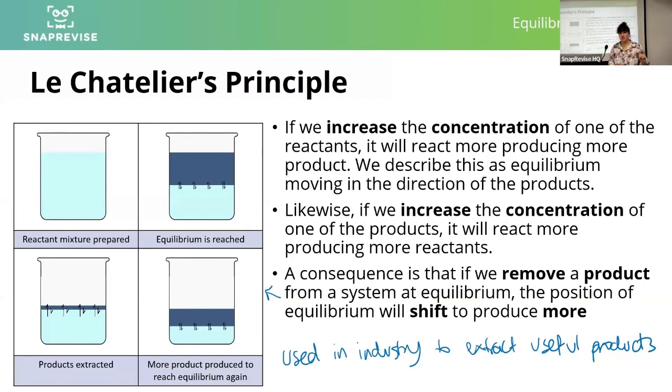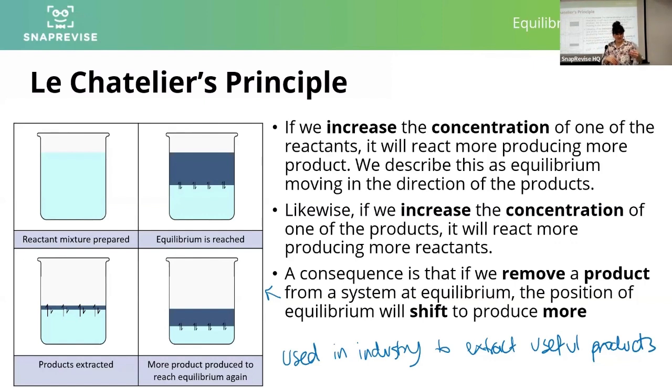We've got our reaction mixture prepared, this top left diagram up here. We leave it to reach equilibrium. It produces our darker blue products. And let's say this is nice and neatly 50-50, just to make it visually easier for us to see. So we've reached an equilibrium where there's a 50-50 mixture. That's where our position of equilibrium naturally sits. That's where Kc sits. If we extract some of the products, because we want to take them away and use them, however we do that, you know, put it through a separating column or whatever it is that we do, we extract some of our products.